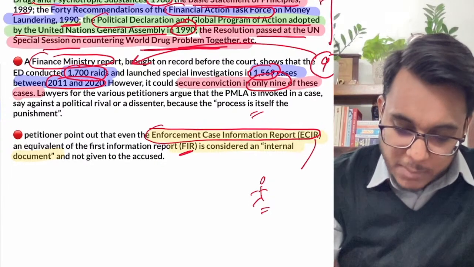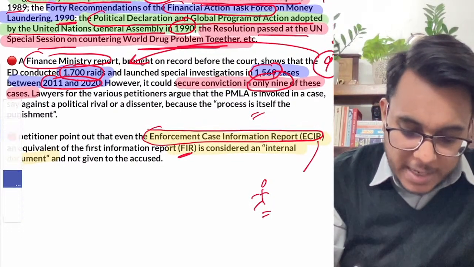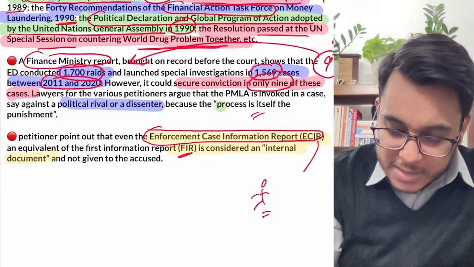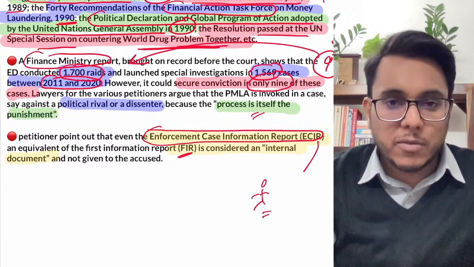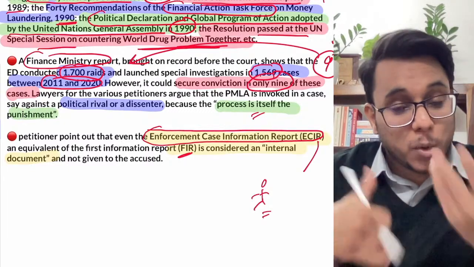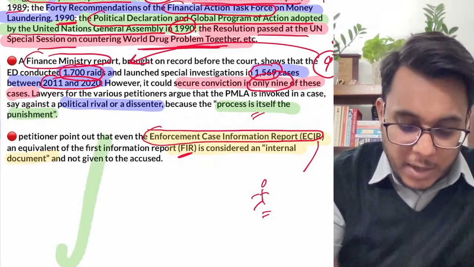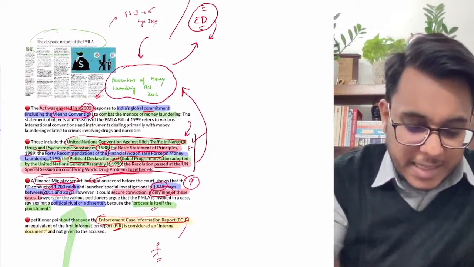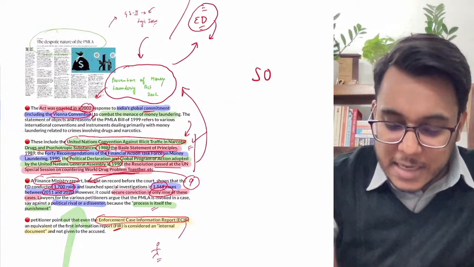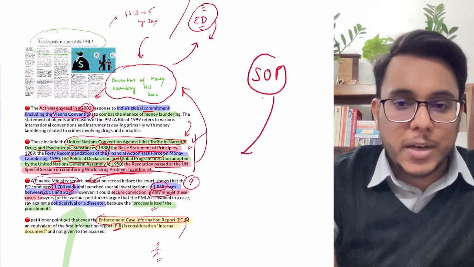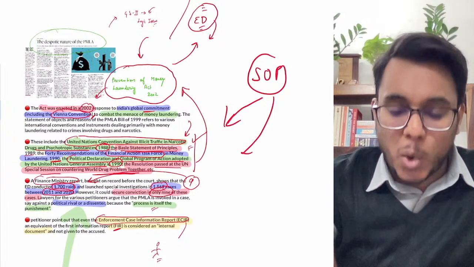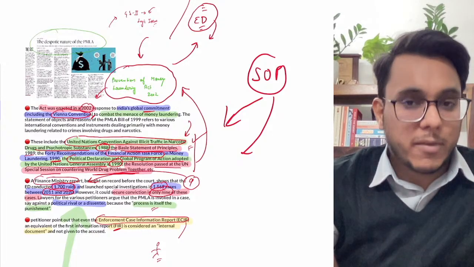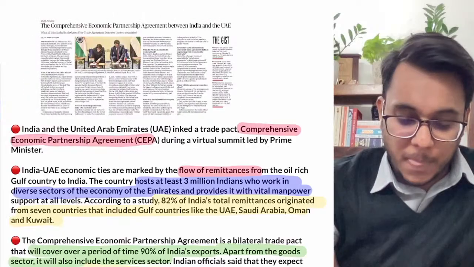This has shown that the PMLA is being invoked against political rivals or dissenters, and here the process itself is the punishment. At the end of the day, whether you will be punished or not doesn't matter, as the process is very torturing. Therefore such an act is being used against political rivals. So there is a need for elaborate, objective standard operating procedures to be released for such an act, so that political abuse doesn't happen. So all these are the issues with respect to it. I hope you have understood it, and now we'll move to the next article.